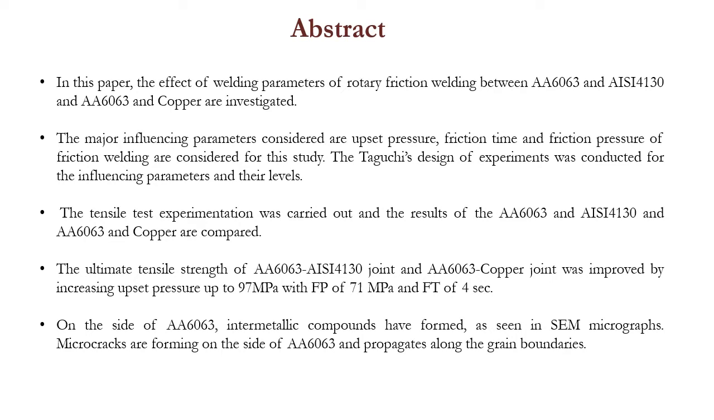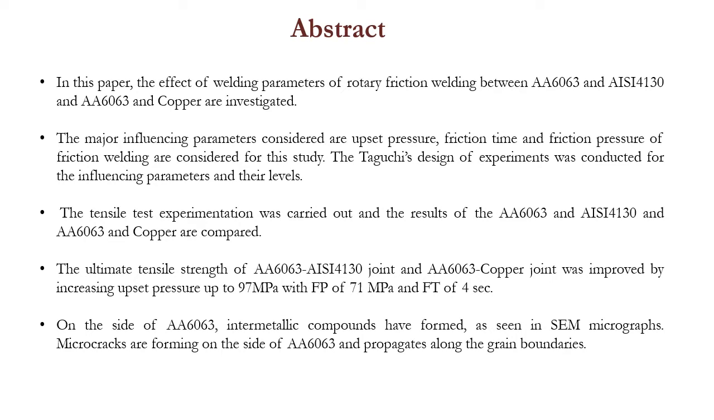The Taguchi design of experiment was conducted to identify the influencing parameters. The tensile test experimentation was carried out, and the results of the aluminum and steel and aluminum copper are compared. The ultimate strength of the aluminum and steel joint was identified to be higher than the aluminum copper joint, with increasing upset pressure at 97 MPa, FP 71 MPa, and friction time 4 seconds.